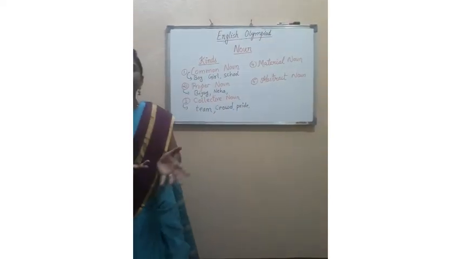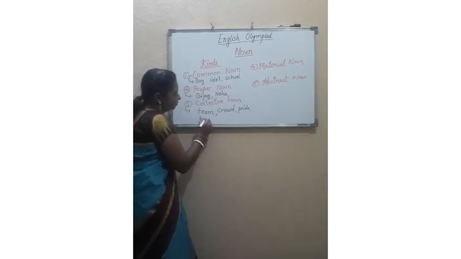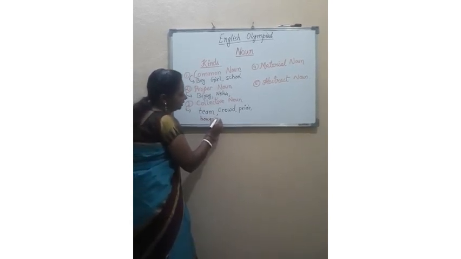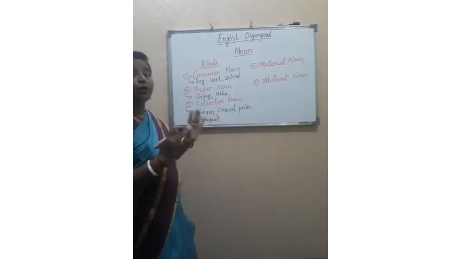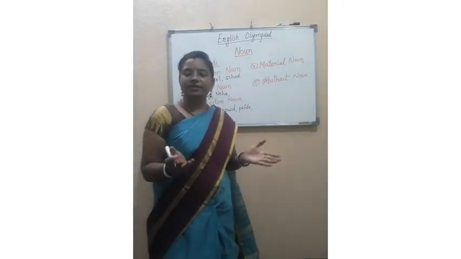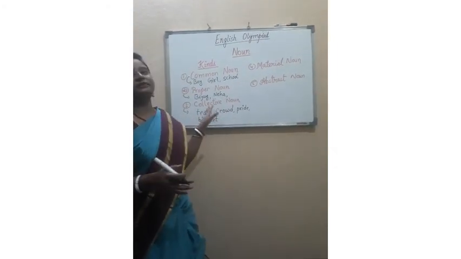A group of flowers is a bouquet. Bouquet of flowers. You must know the spelling also: B-O-U-Q-U-E-T. In this spelling, the T will be silent. So we read it as bouquet. Bouquet of flowers. What is that bouquet? It's a group of flowers. So the name of any group is a collective noun.